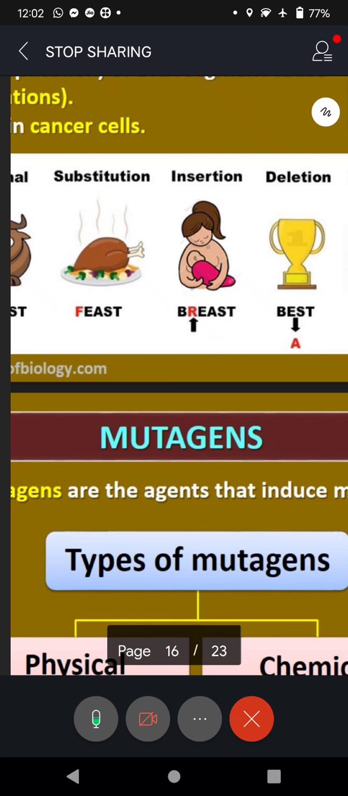Of course, we are not adding. Due to physiological error, a nitrogen base is added. Okay. Because of that, length has been increased. Then, like he has given the example, feast, and R is added.